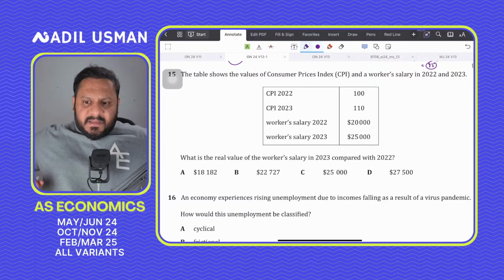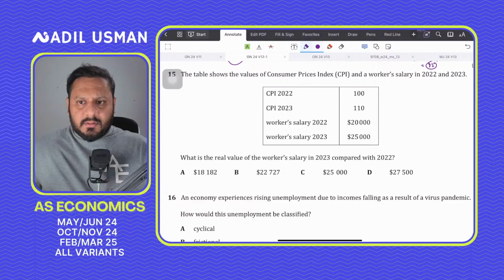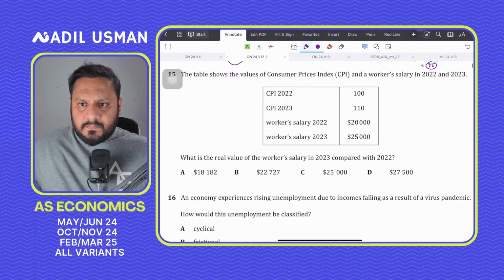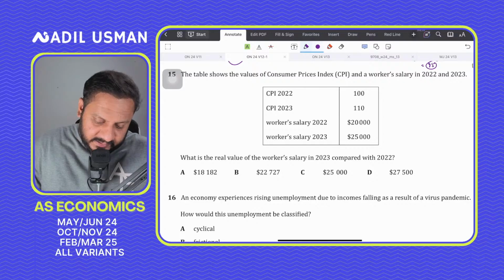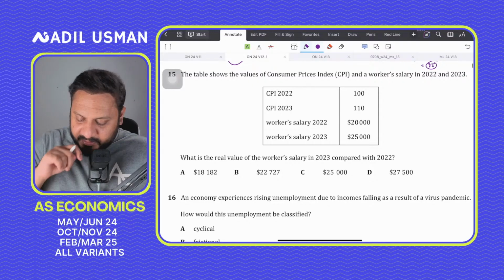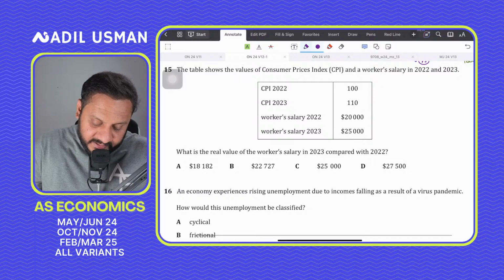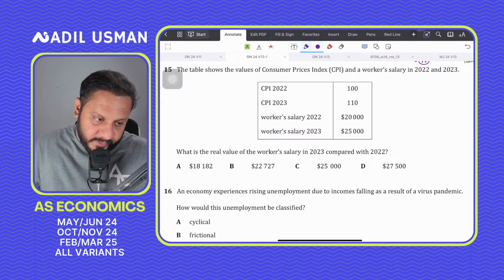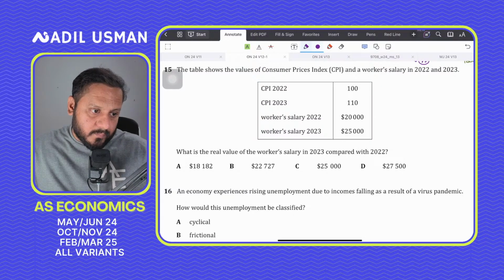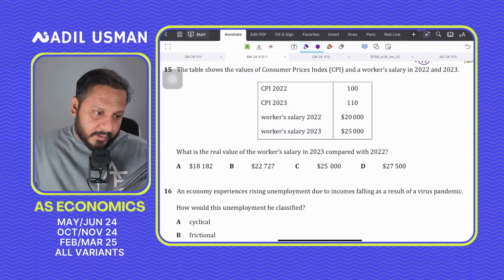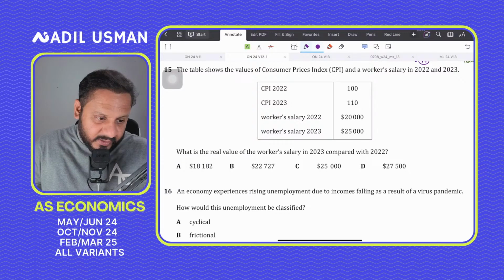So basically, guys, अगर हम देखें, this shows the CPI and the workers' salary 2022 and 2023. What is the real value of workers' salary in 2023 compared to 2022? You have to apply the formula to calculate.